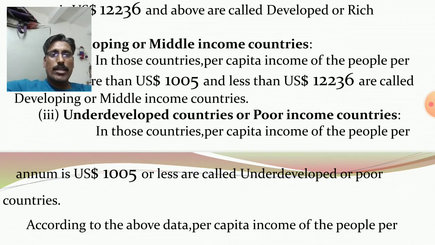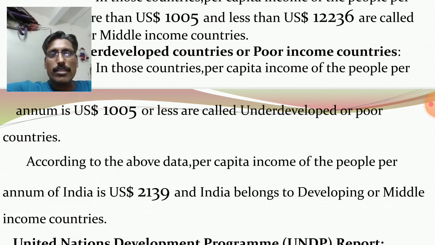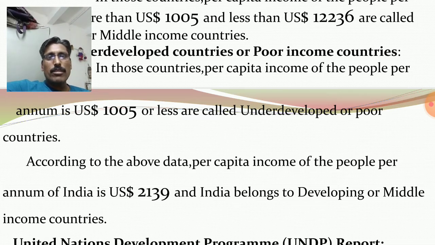According to the above data, per capita income of the people per annum of India is $2,139, and India belongs to developing or middle income countries. In World Bank report, only one criteria, per capita income or average income, is considered by the World Bank to classify the countries into three groups.